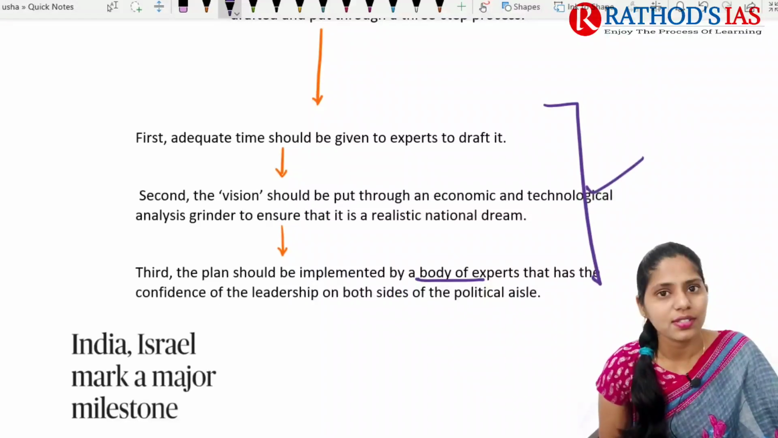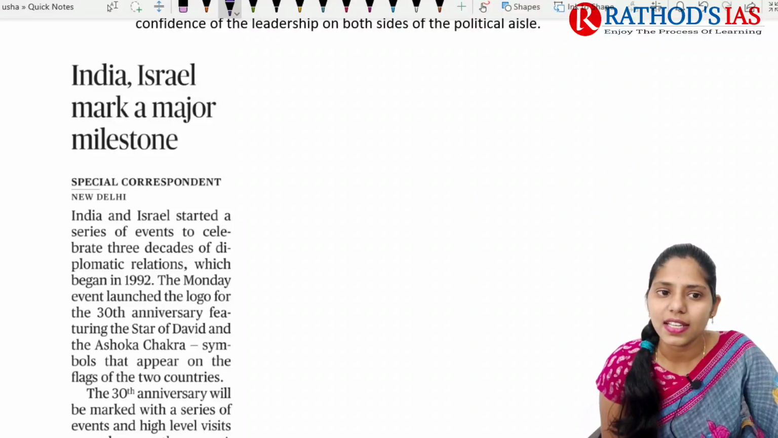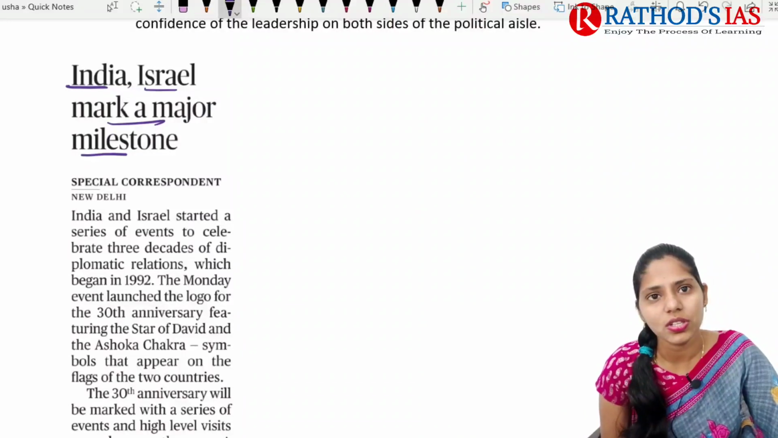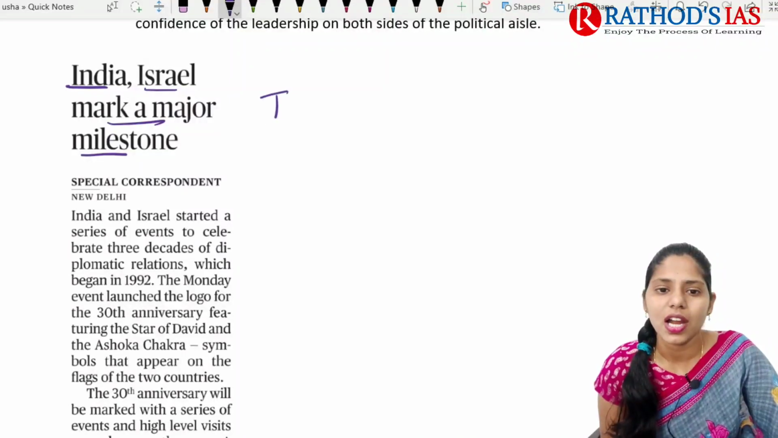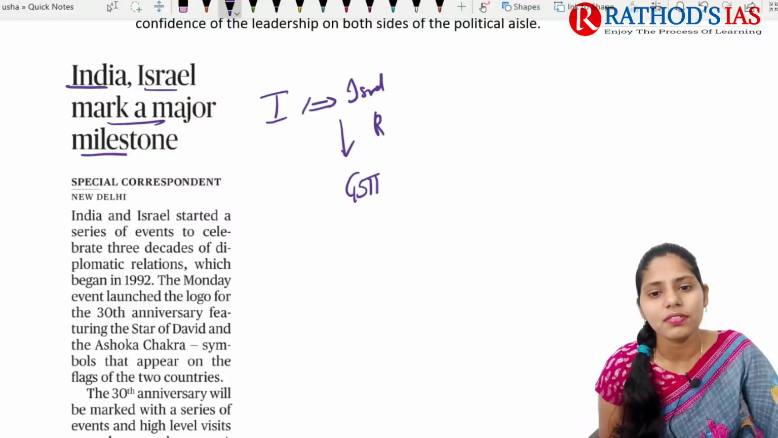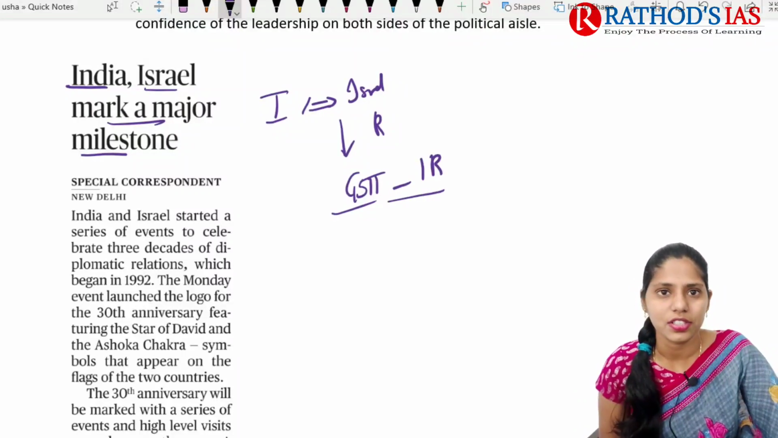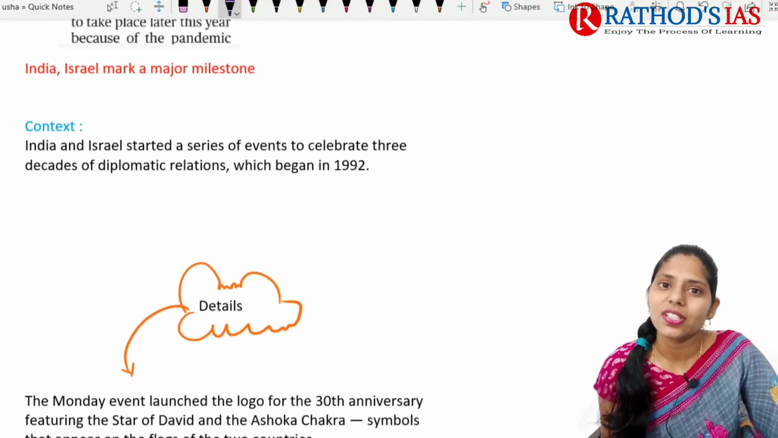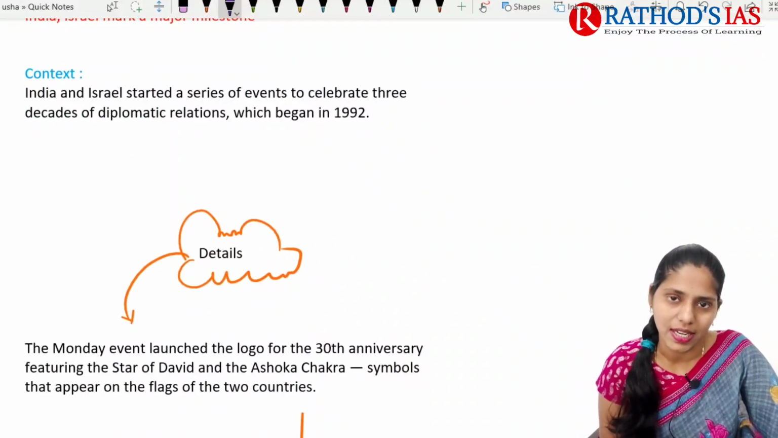Now let us try to see the next topic. The title says India Israel make a major milestone. So this article is talking about India-Israel relations. This topic is important from your GS paper 2 under international relations. Now let us try to see this topic in great detail.